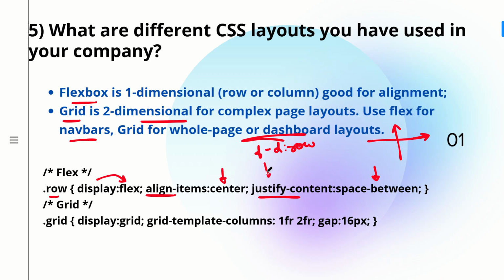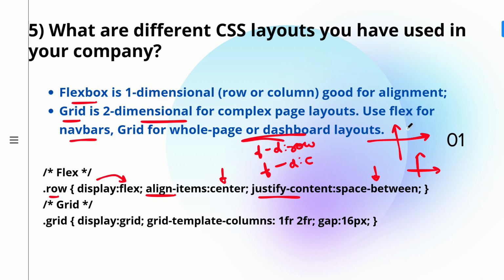Whereas if you write flex direction column, then these things get reversed. Align items becomes this, and justify content becomes this. If you have flex direction as column, then your main axis will become your y axis, and your cross axis will become your x axis.